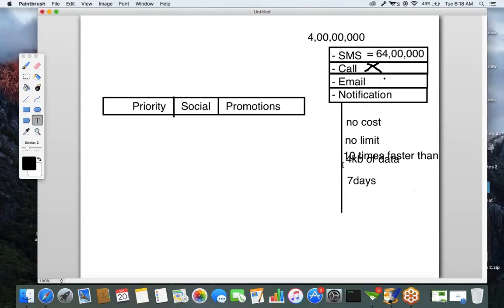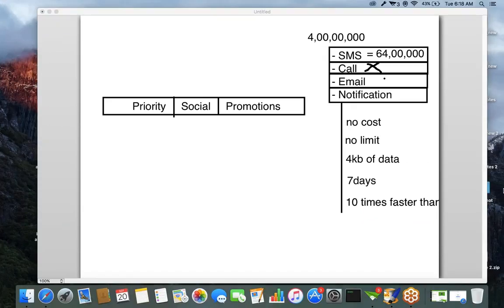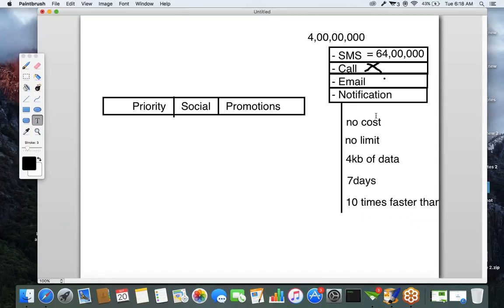10 times faster than the normal SMS. Okay, so these are the advantages of sending notifications by using the Google Cloud Messaging concept. There is a concept called Google Cloud Messaging. By using that concept, we can send a note, we can send some data, to Android devices.